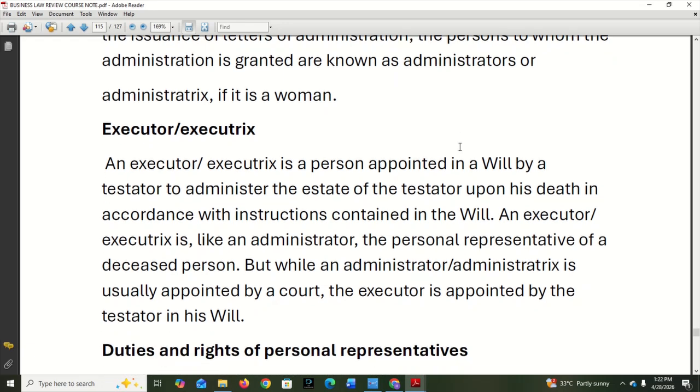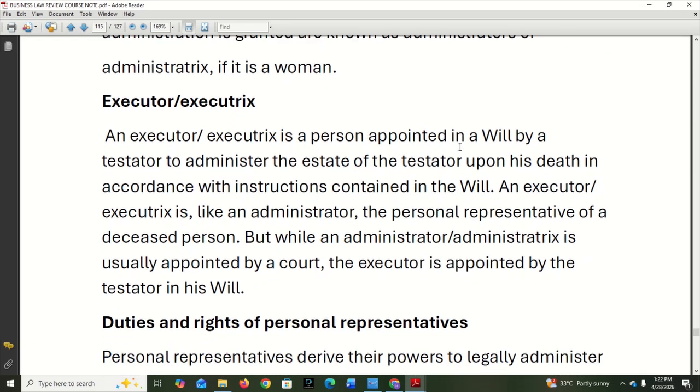Okay. Then let's start another word called executor, executrix. What's that now? An executor, executrix is a person appointed in a will by a testator to administer the estate of the testator upon his death in accordance with the instructions contained in the will. It's the person that is appointed by the person that owns the property to manage or to carry out his instructions when he dies. So most times they are legal practitioners. An executor is like an administrator, the personal representative of a deceased person. But while an administratrix is usually appointed by a court, the executor is appointed by the testator, the owner of the will. That's the difference now.